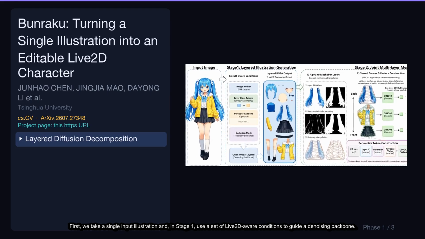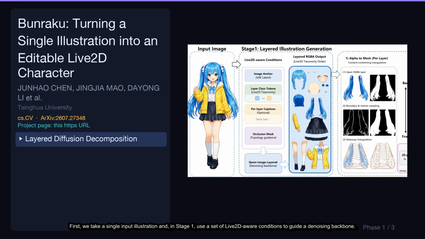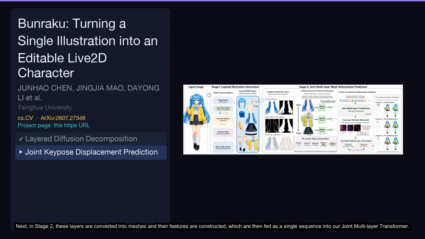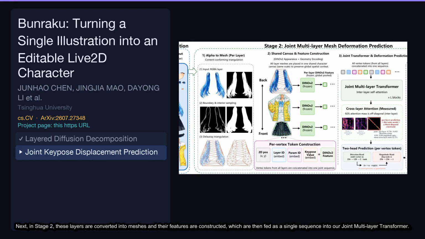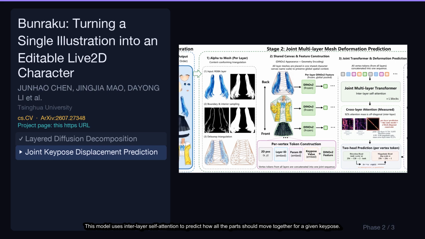First, we take a single input illustration and, in Stage 1, use a set of live 2D aware conditions to guide a denoising backbone. This process decomposes the image into a stack of distinct parts, like the hair, face, and clothes, resulting in the layered RGBA output. Next, in Stage 2, these layers are converted into meshes and their features are constructed, which are then fed as a single sequence into our joint multi-layer transformer. This model uses interlayer self-attention to predict how all the parts should move together for a given key pose.